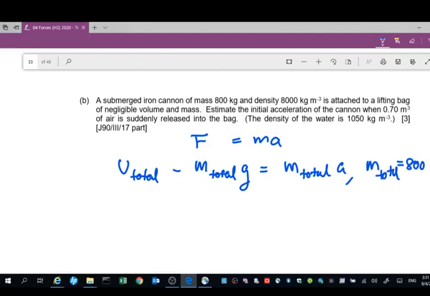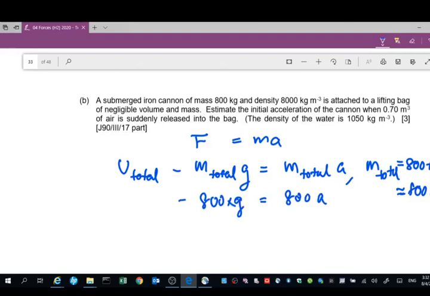So you can add a small amount here, which is very small. You can take this to be 800 kg effectively. Anyway, you're not given the density of air and the airbag and all that. So you can take this 800 kg to be more or less equal to the total. Okay, so this can be taken as 800 times a. The total mass, 800 times g, will give you the total weight.